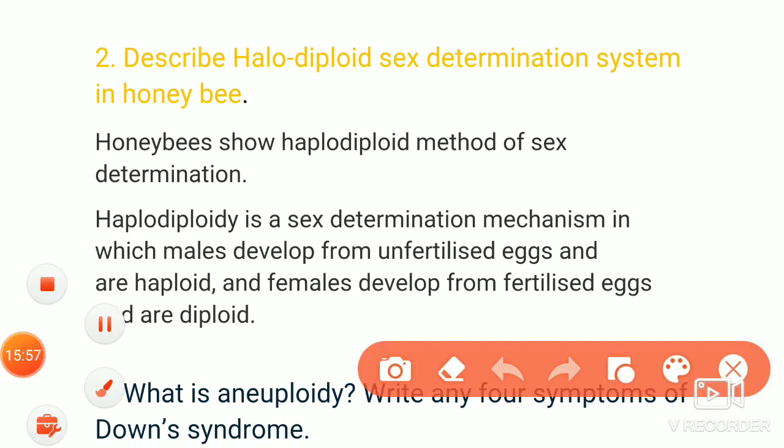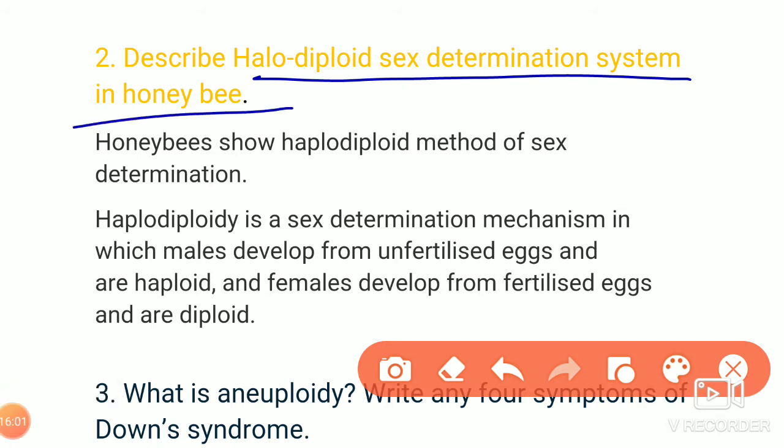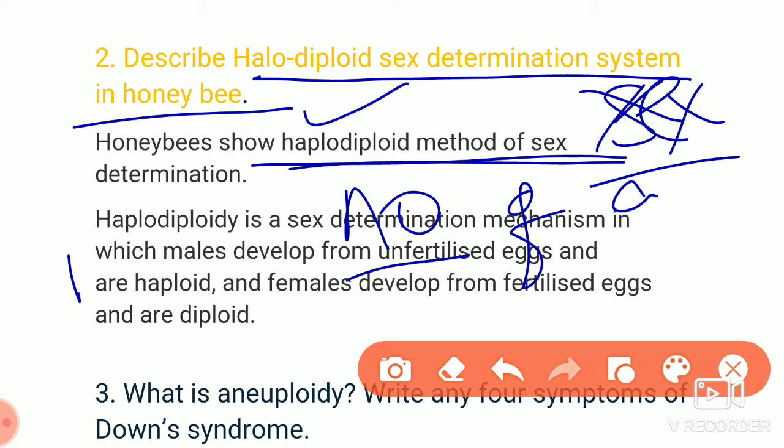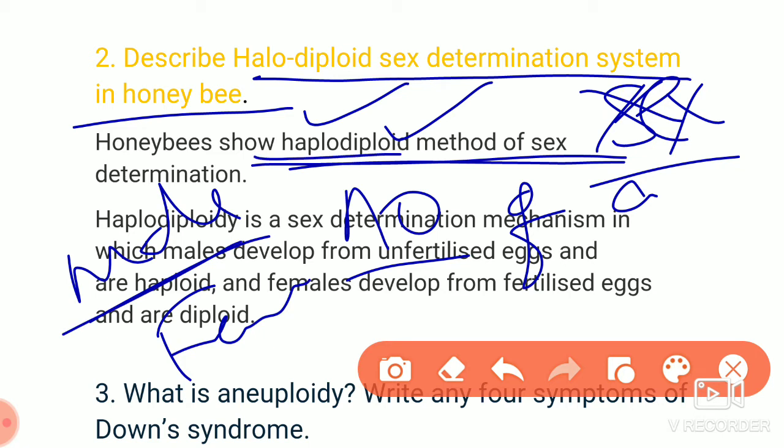In the case of haplodiploid sex determination in honeybee, it is a method called the haplodiploid method. This is not based on sex chromosomes. It is based on the number of chromosomes. If haploid, it is male. If diploid, it is female. So it is based only on the haplodiploid method of sex determination.